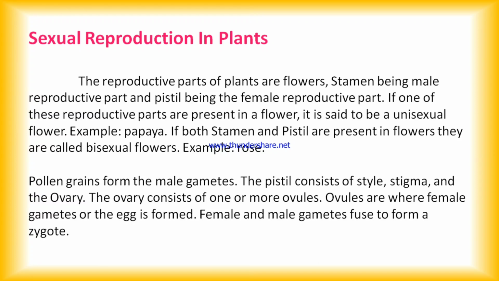Generally, pollen grains form the male gametes, and the pistil consists of style, stigma and the ovary. The ovary also consists of one or more ovules, and ovules are where female gametes, or the egg of the female, is formed. Female and male gametes fuse to form the zygote.